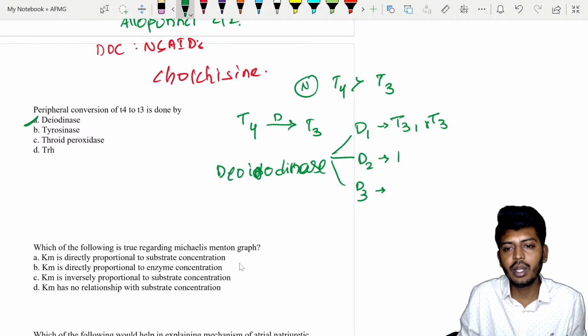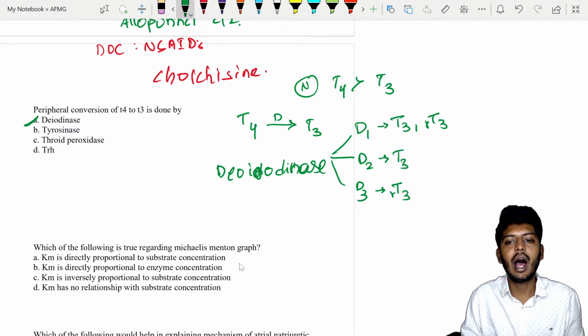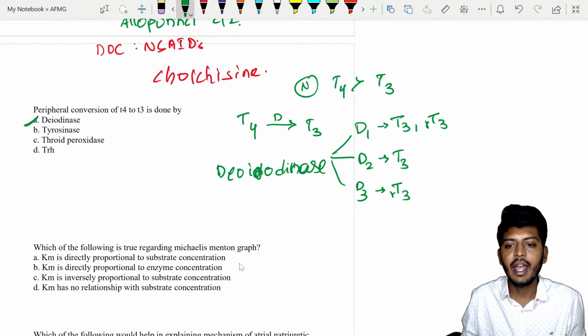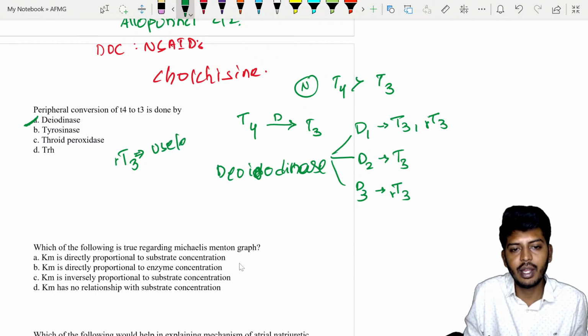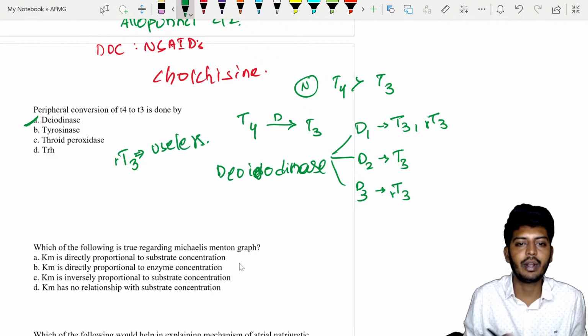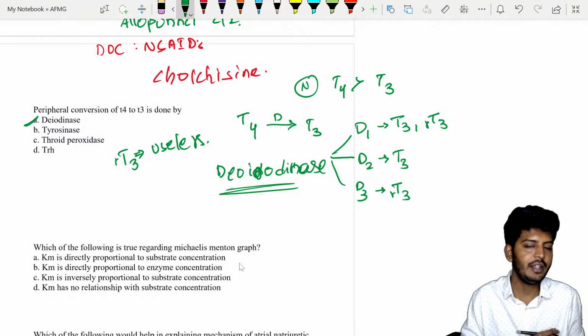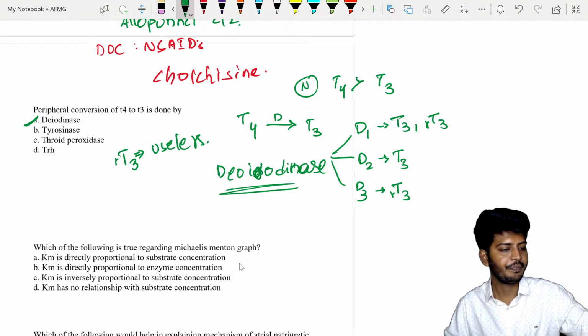D2 will create only T3, and D3 will create only RT3. RT3 means reverse T3, and RT3 is useless. So remember, one of the most important enzymes to be remembered is deiodinase. It has subtypes.